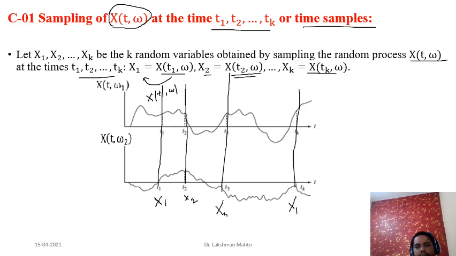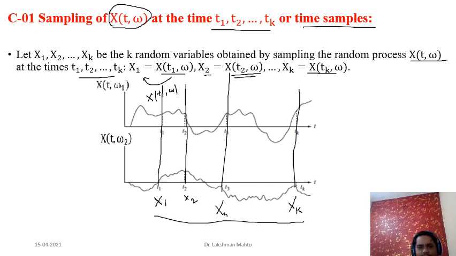So that means we need to be very clear about how many samples we want to take. It is completely based on our choice, so you have to decide beforehand how many samples you want to take. If you are taking k samples, that means k random variables are coming at a time.